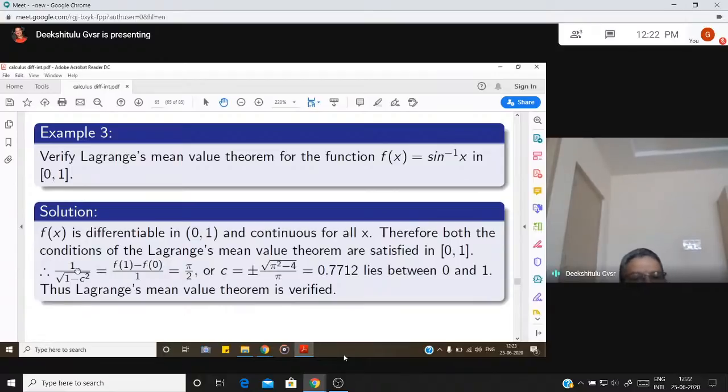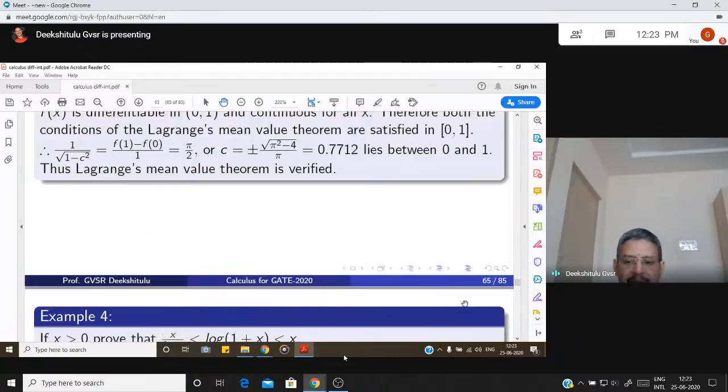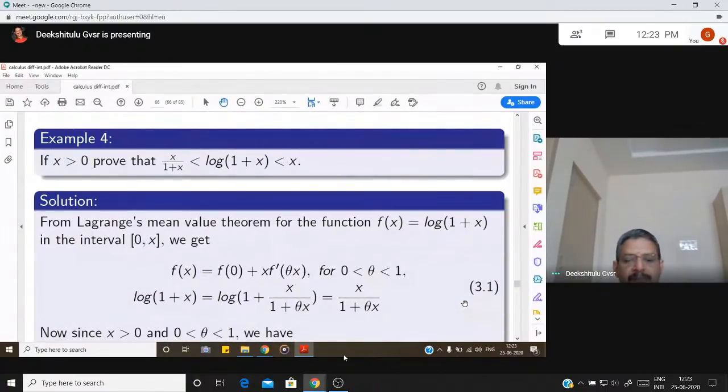So f dash c is 1 by square root of 1 minus c square, equal to f of b minus f of a, sin inverse 1 minus sin inverse 0, that is pi by 2. So c is equal to plus or minus square root of (pi square minus 4) by pi, which comes out to be 0.7712, and lies in the interval 0 to 1. So that is the c of Lagrange's mean value theorem.